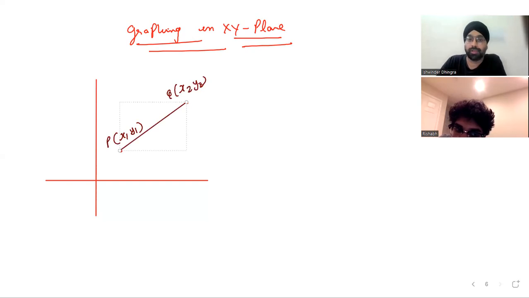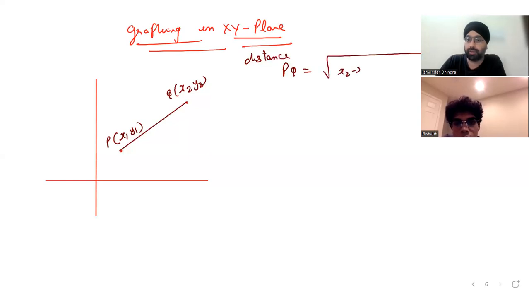Okay, no problem. If I say PQ, the distance between the two points P and Q, it is the square root of (x2 minus x1) whole square plus (y2 minus y1) whole square. You must have done this one. When you have to find the distance between two points, you use the distance formula. Now, as far as your SAT is concerned, again, I'm telling you, Rishabh, it's not all about the formulas.